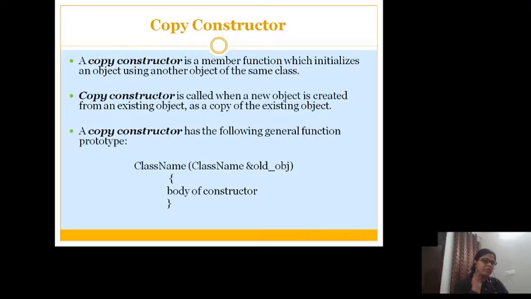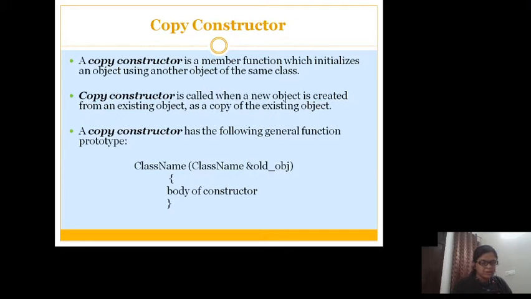Another category is the copy constructor. Copy constructor, as the name says, whenever you want to create a copy of an object, a copy constructor will come into the picture. It has a slightly different syntax, because here we are not putting values directly in the object members, we are creating a copy of the object. That means we should supply the constructor with an object whose copy is to be created. The same thing we are following here.